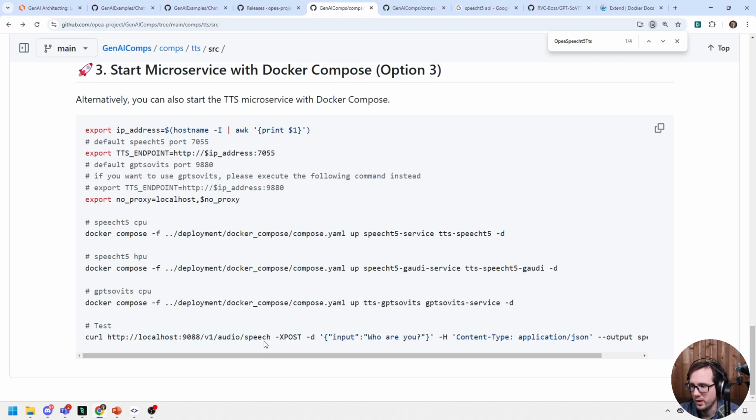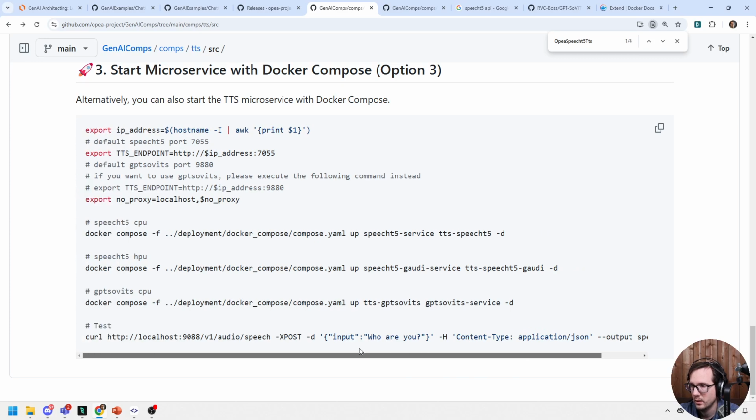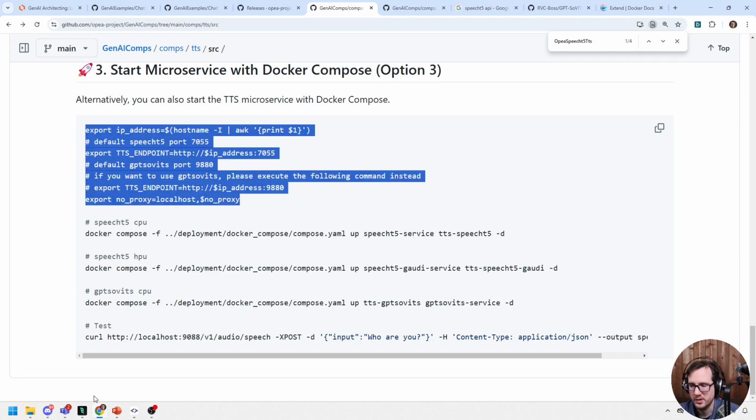So here we have a curl, and it actually does have the protocol here, which is fine. We didn't set these other environment variables. So that might matter. Yeah, that might matter. So I'm going to go ahead and copy this here.